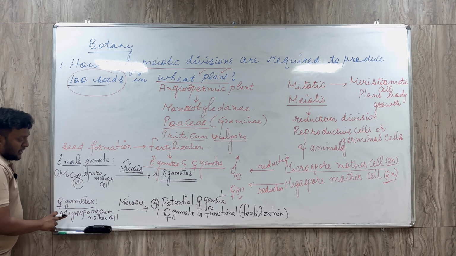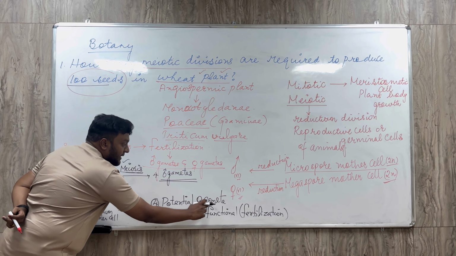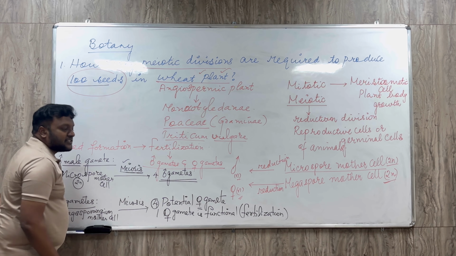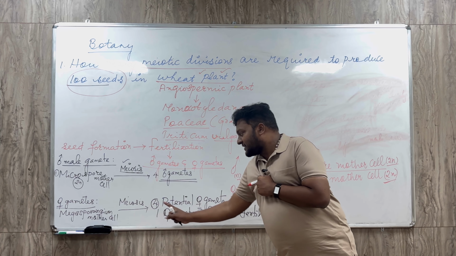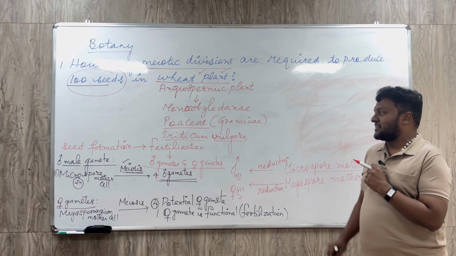Now coming to the megasporangium mother cell, it undergoes meiosis and produces 4 potential female gametes, out of which only one female gamete is functional. Now we have to go to the calculation. The microspore mother cell undergoes meiosis and produces 4 male gametes, and the megasporangium undergoes meiosis and produces 4 potential female gametes, out of which only one is functional.